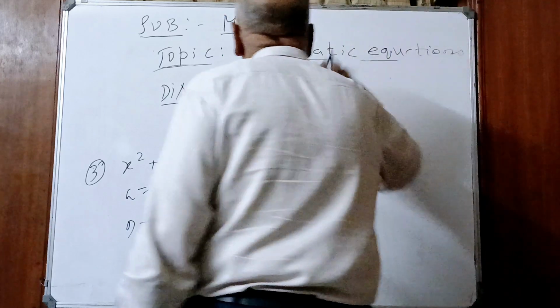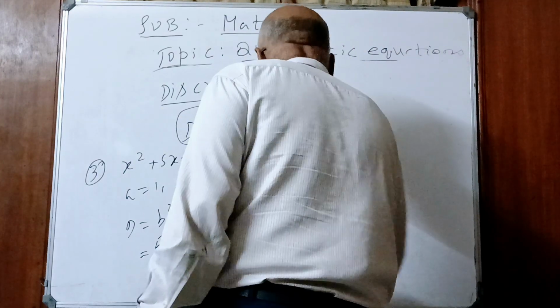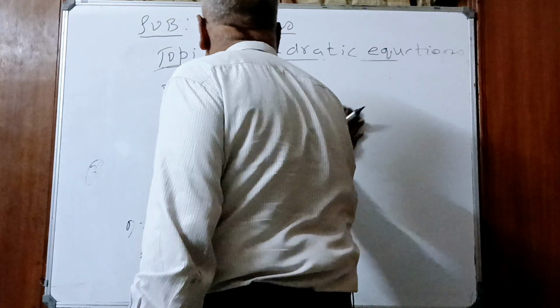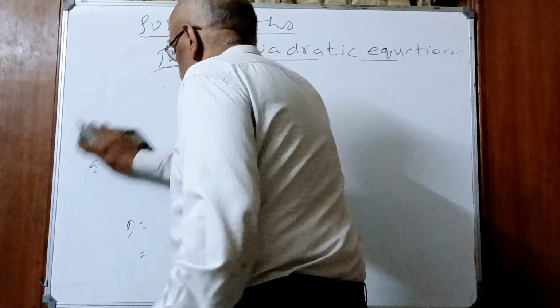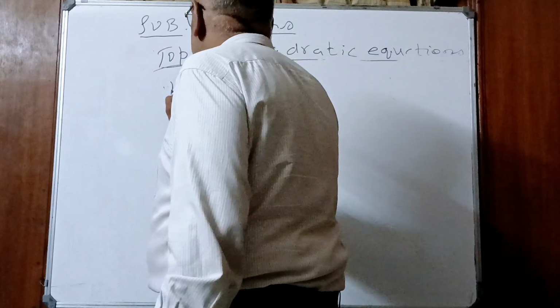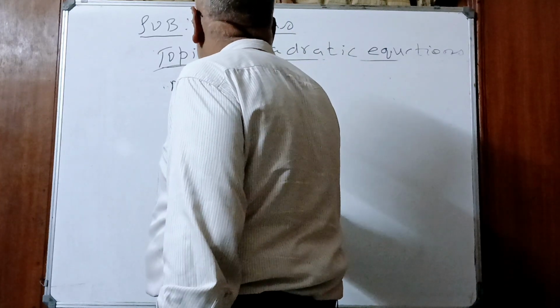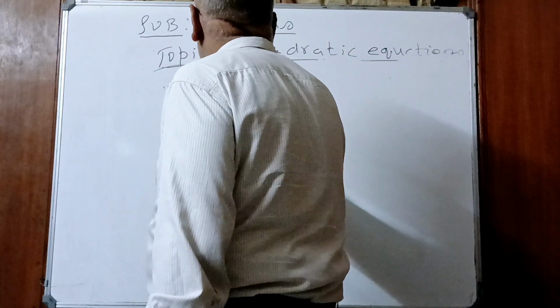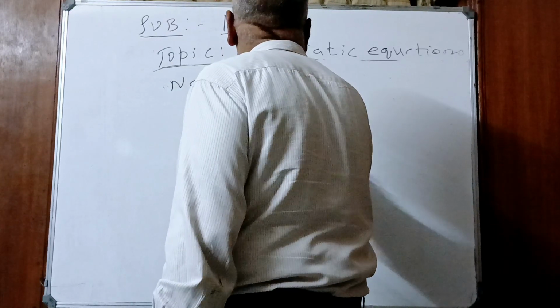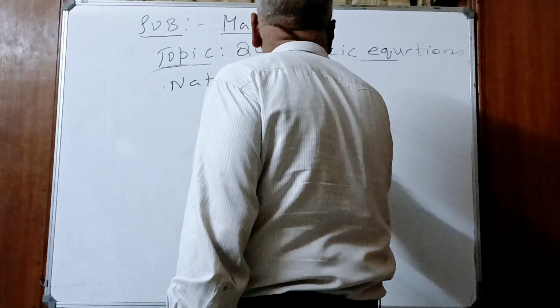Our last topic, and the next topic is what, children? Nature of the roots. It is a small topic, children. The chapter is over. Then we have word sums. Nature of roots.